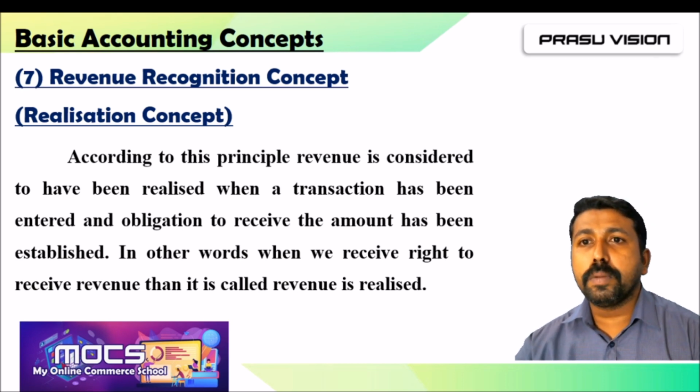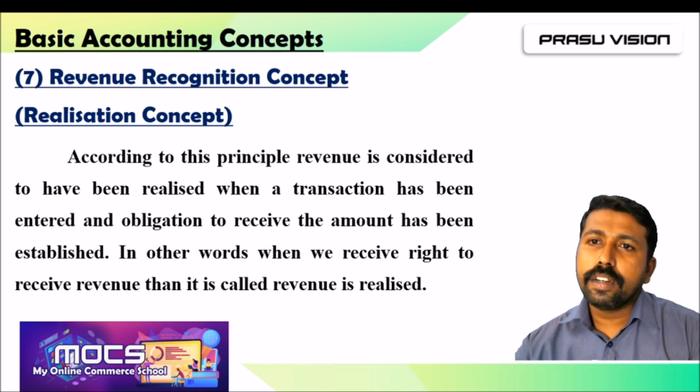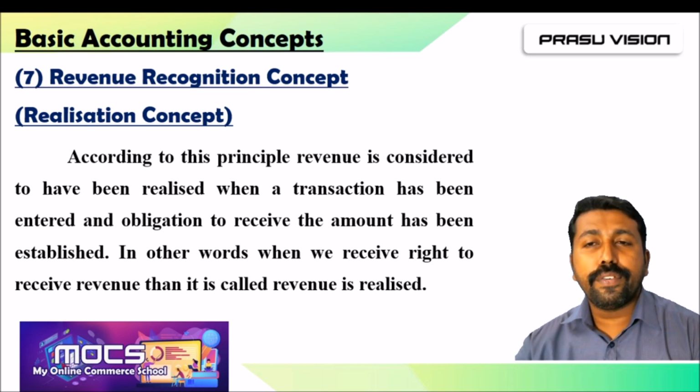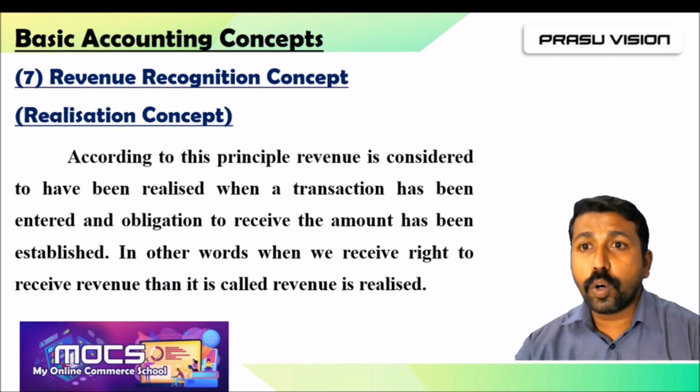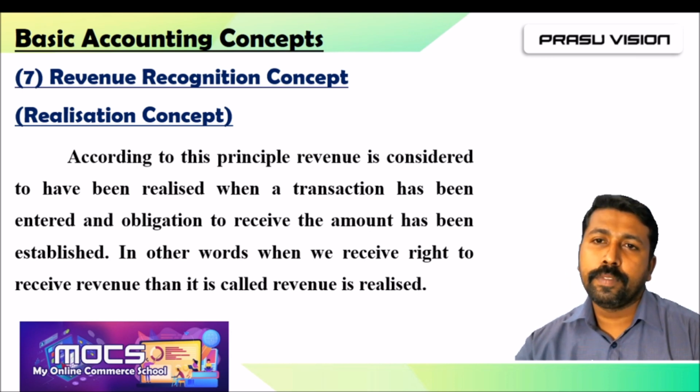So when there is a possibility, whether cash transaction or credit transaction, of originating some amount of revenue from the exchange of goods, then we can realize there is some amount of revenue originated that we can record in the books of accounts.